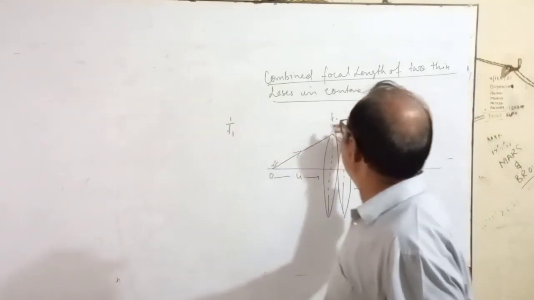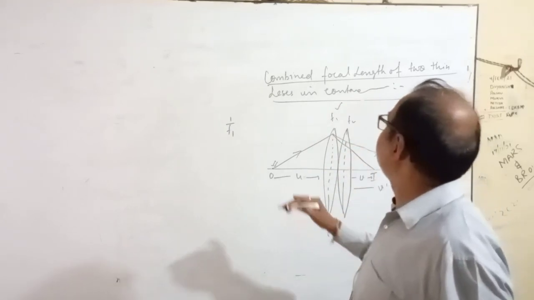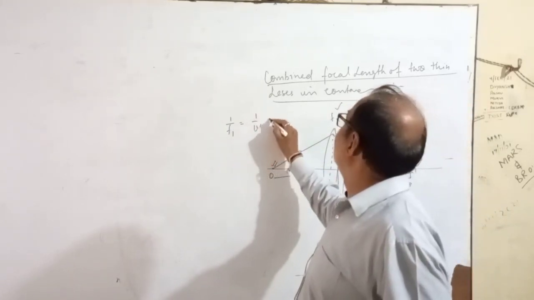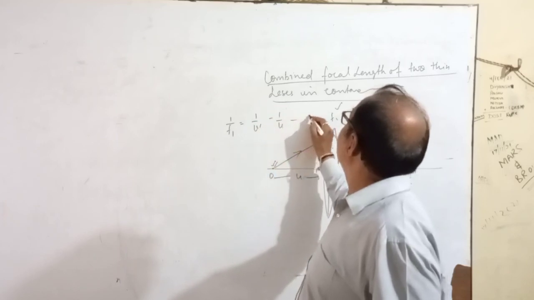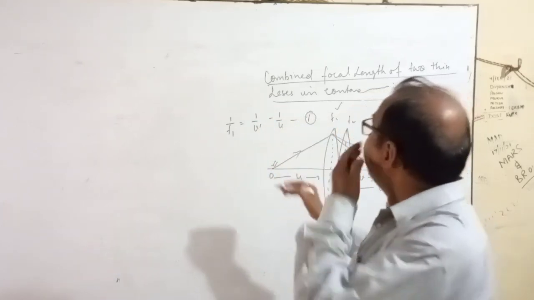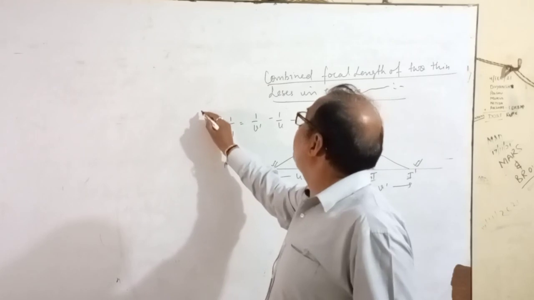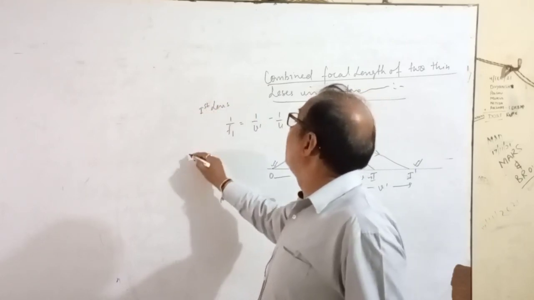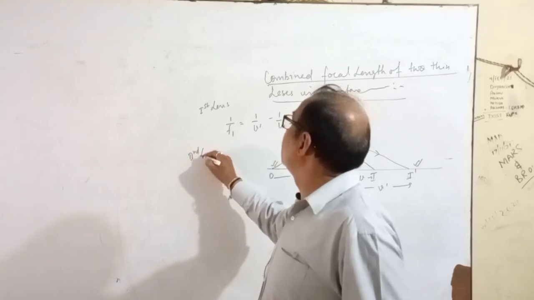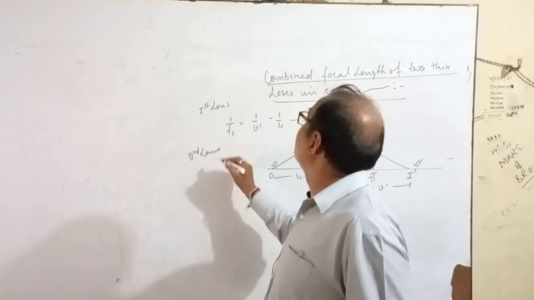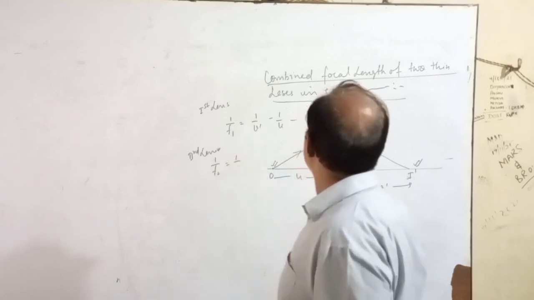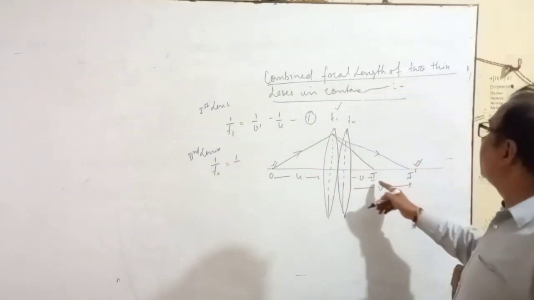So I am going to write the formula for focal length. 1 upon f1, f1 is the focal length of the first lens, equal to 1 by v dash minus 1 by u. This is your first equation, for the first lens. For the second lens, 1 upon f2 equal to, for the second lens I dash is object, I is image.